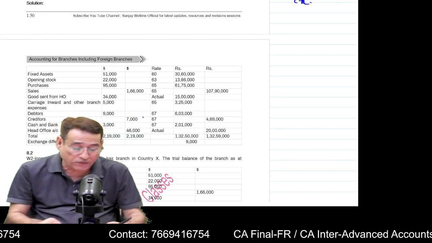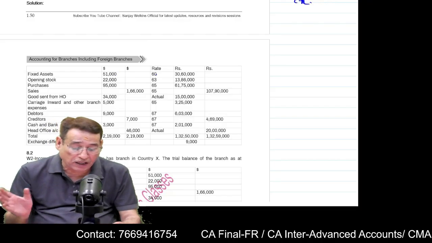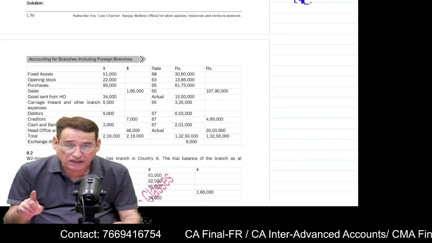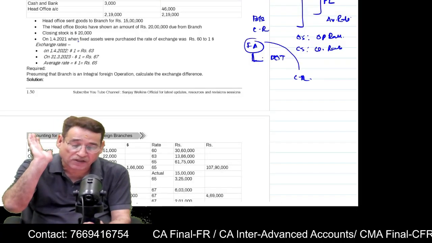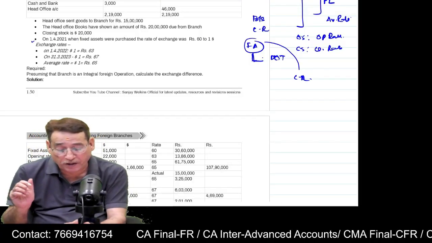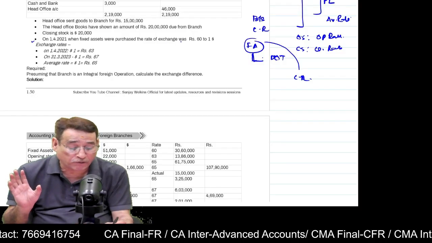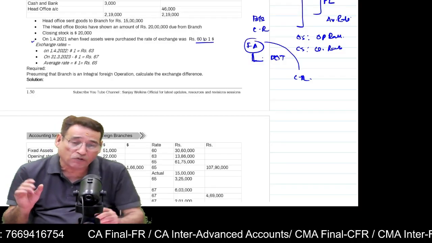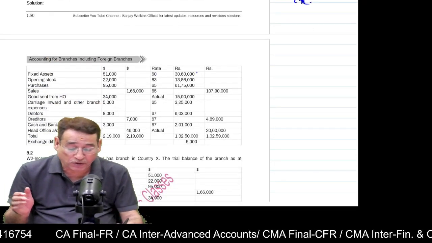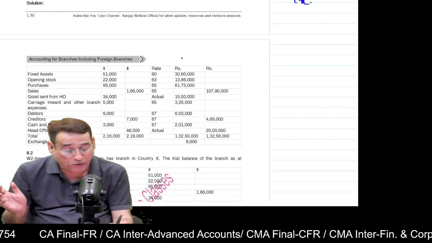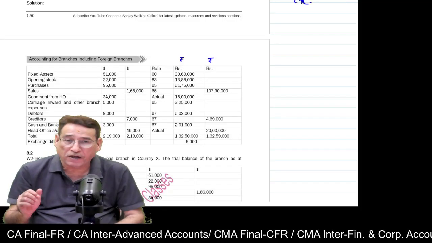The first two columns are nothing but questions. Now we should know that fixed asset 51,000 is given. So here in the question you will be given what was the rate when you had purchased the fixed asset. For example, in point number 3 it is given that on 1/4/2021, when fixed asset were purchased, the rate of exchange was 60. So you simply multiply 51,000 with 60 to get it converted into rupee. So you are translating the trial balance into reporting currency.